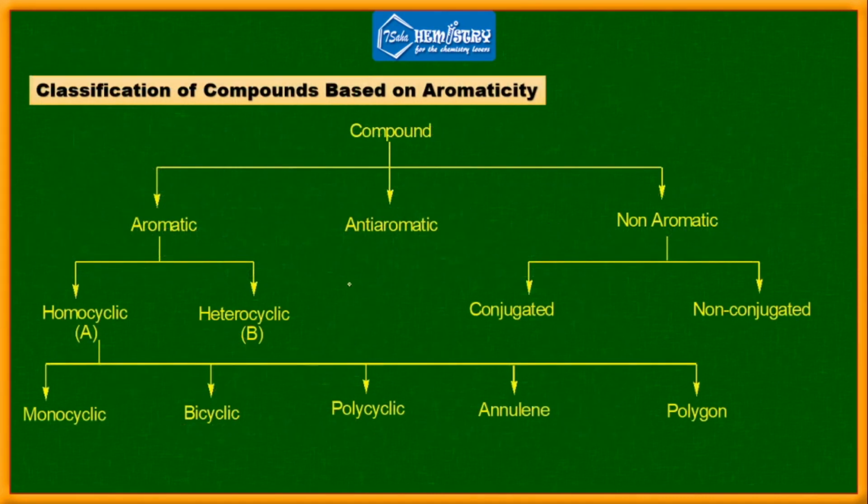Now we have a classification of aromaticity. Compounds can be classified as aromatic, anti-aromatic and non-aromatic. They can be of two types: one is called homocyclic, the second is called heterocyclic.